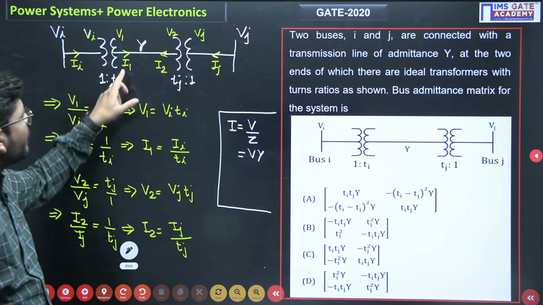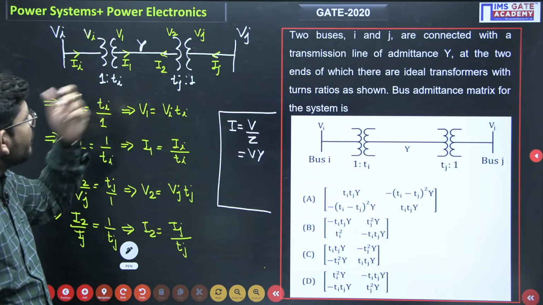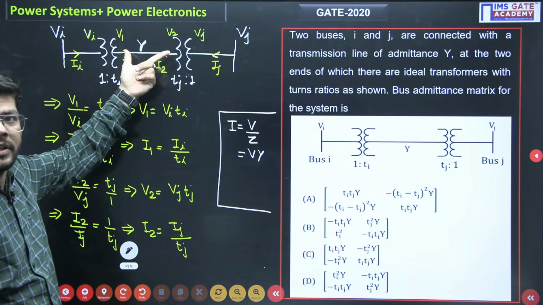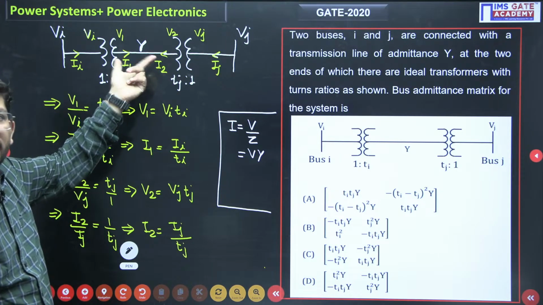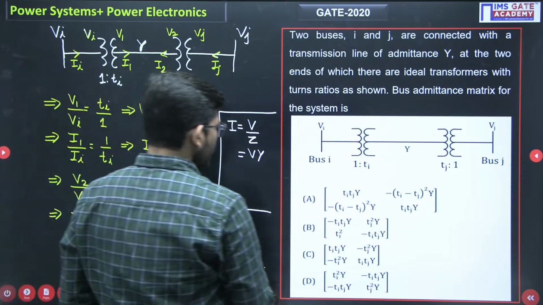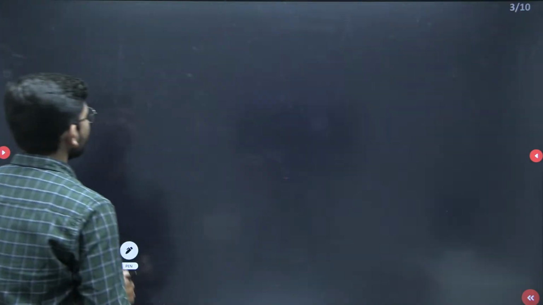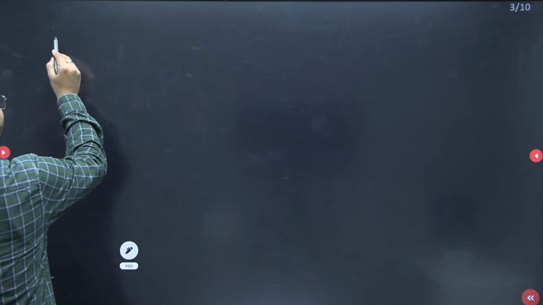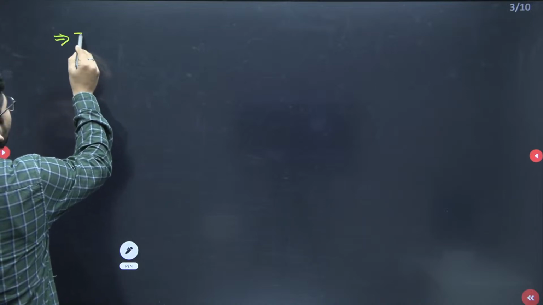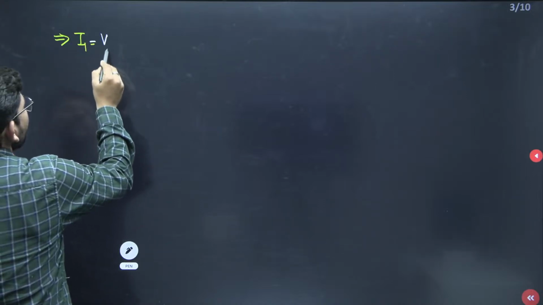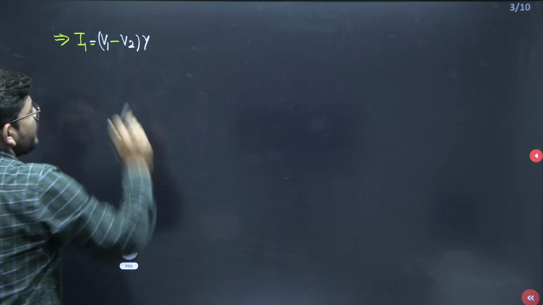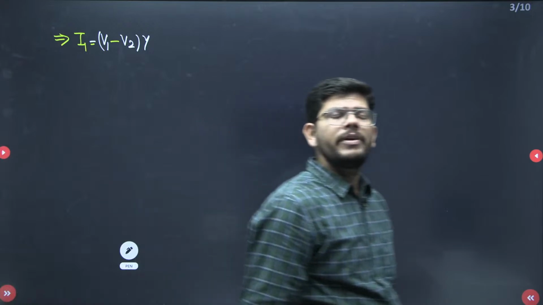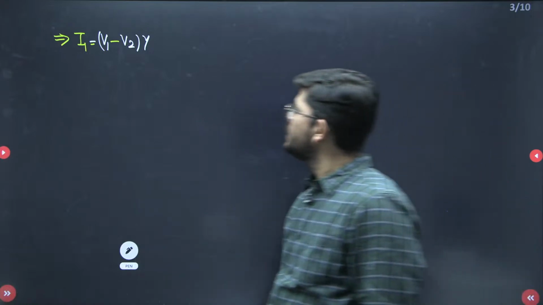For current I1, it will be the voltage across this particular transmission line, which is V1 minus V2, times the admittance Y. Yes or no? It will be V1 minus V2 times Y.